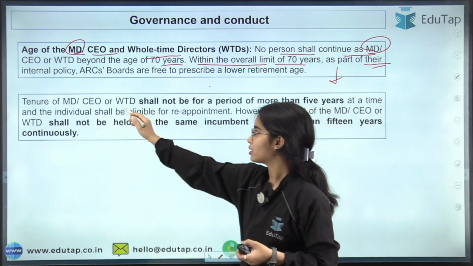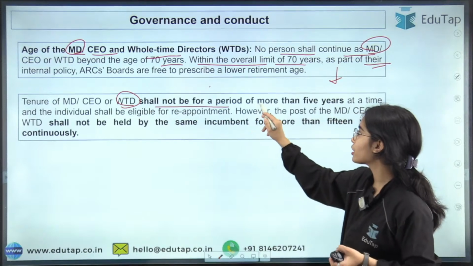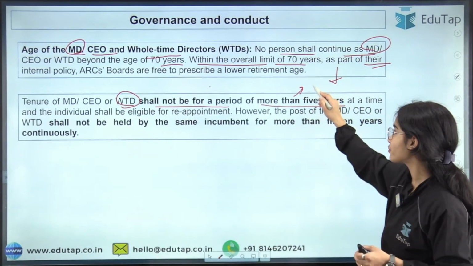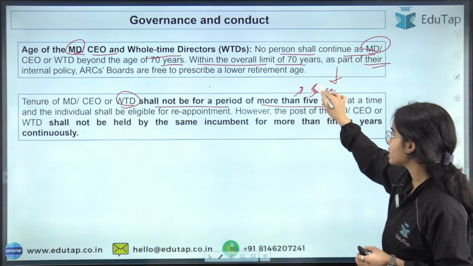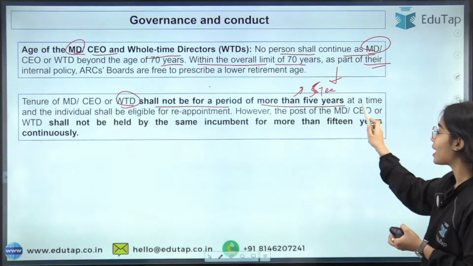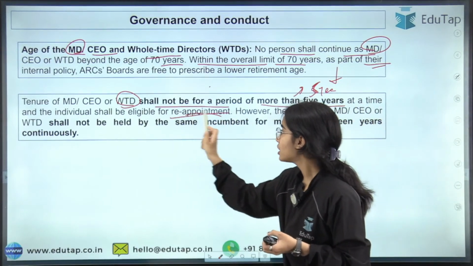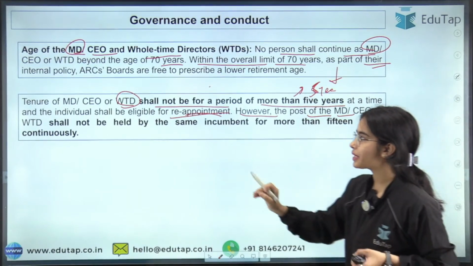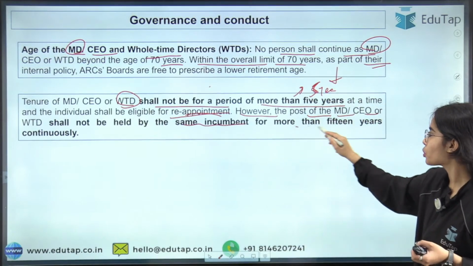The term of an MD, CEO or whole-time director shall not be for a period of more than 5 years. That means once they are selected for 5 years, they can be re-chosen, that means reappointed. However, the post of the MD, CEO or WTD shall not be held by the same person for more than 15 years.